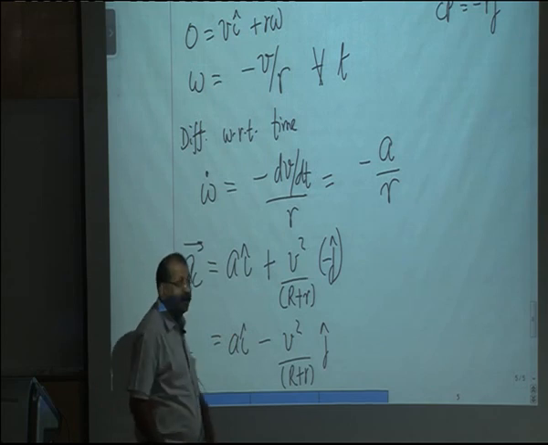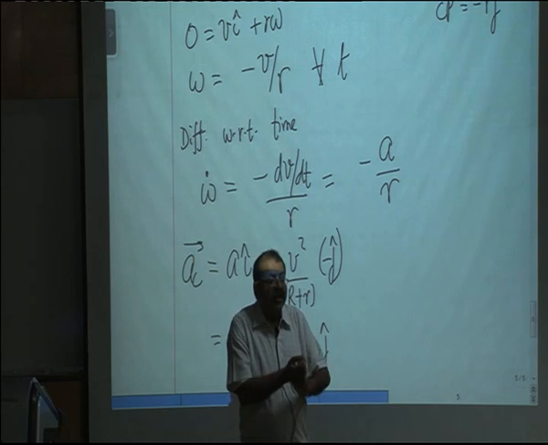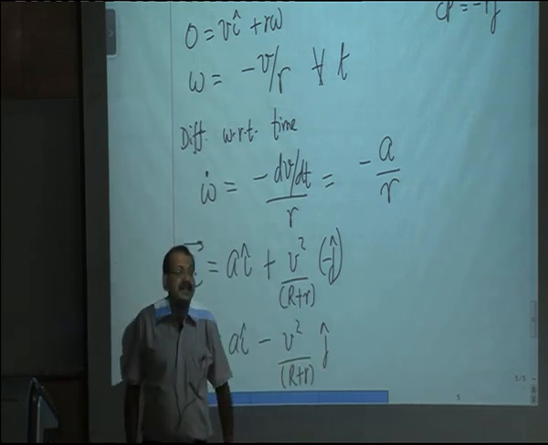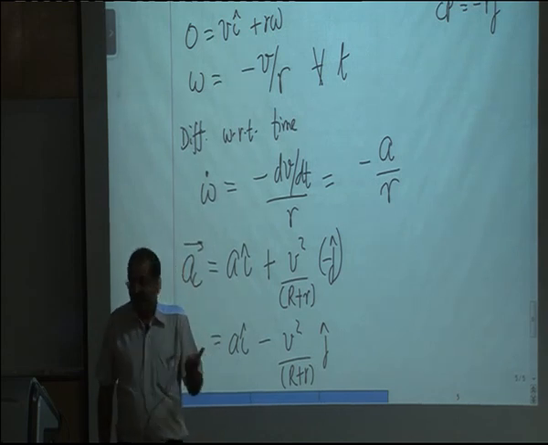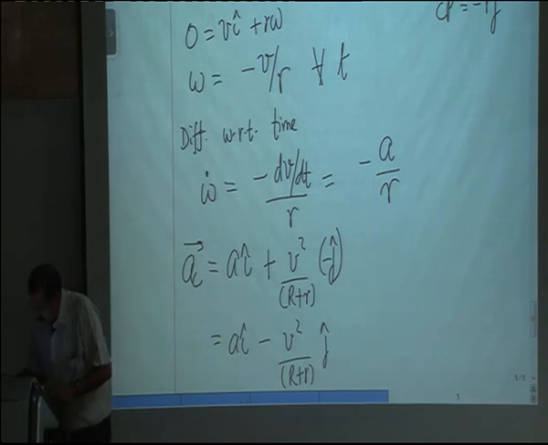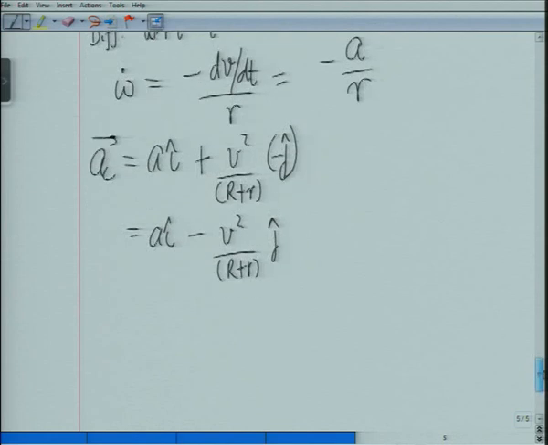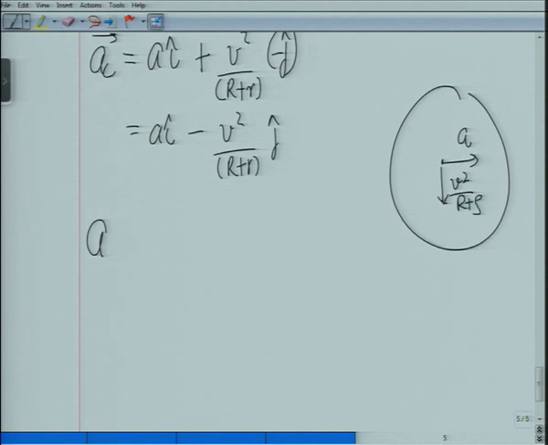And now the original question to which we came, and for which you gave the answer: once I know the acceleration of C, I can now move to point P and get the acceleration of point P. So how do I do this? Once I know this, we have the acceleration of C, which has a component like this. This is a, this is v square upon (R plus r).